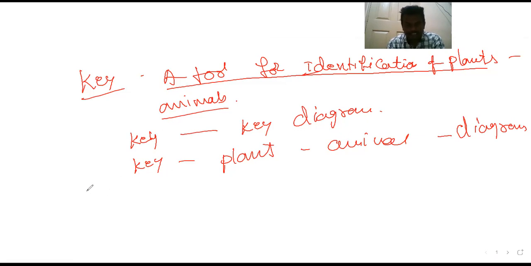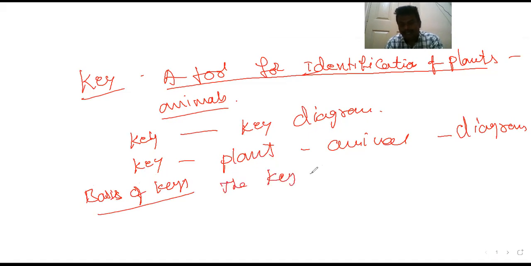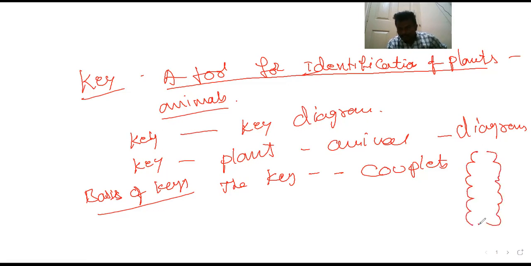So, the basis of keys: keys are based on contrasting characters. Those contrasting, opposite characters are called couplets. What do couplets mean here? If we see this diagram, it belongs to an earthworm. By seeing an earthworm diagram like this, we can identify which species it belongs to.